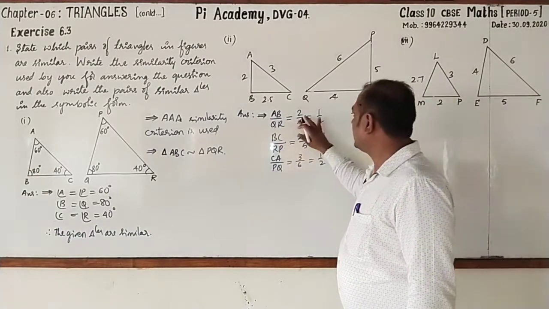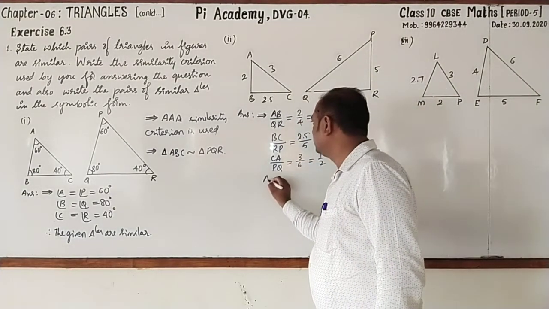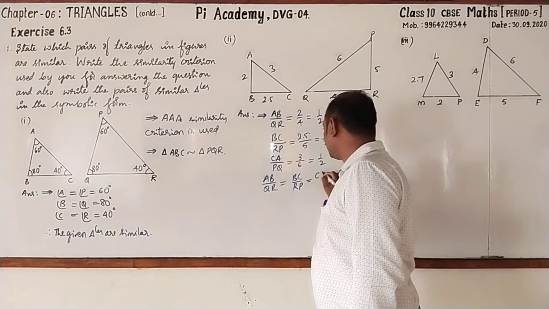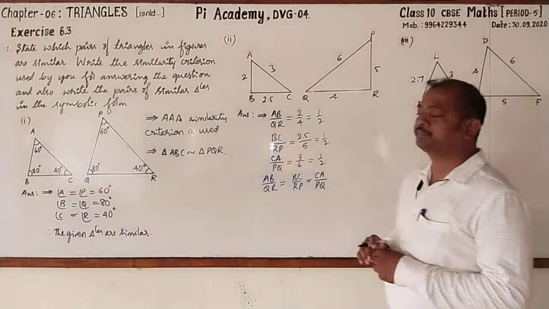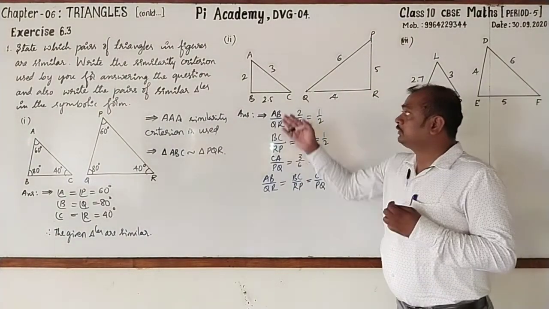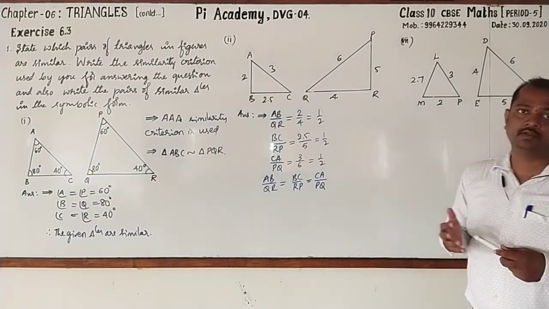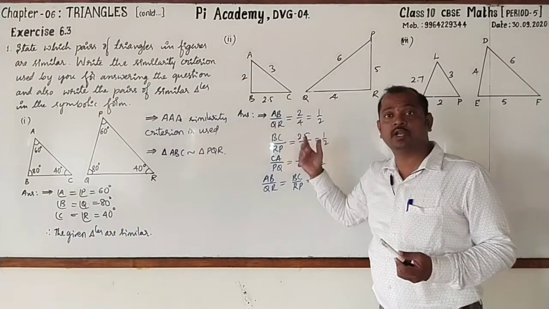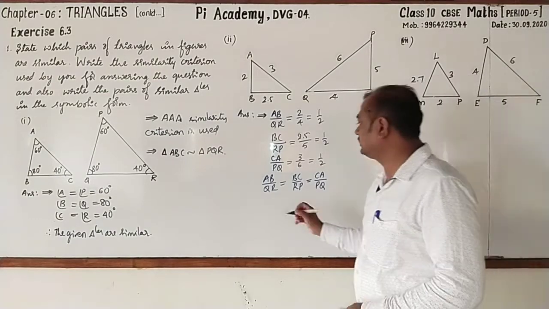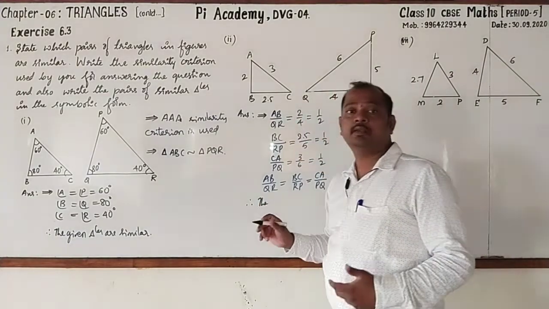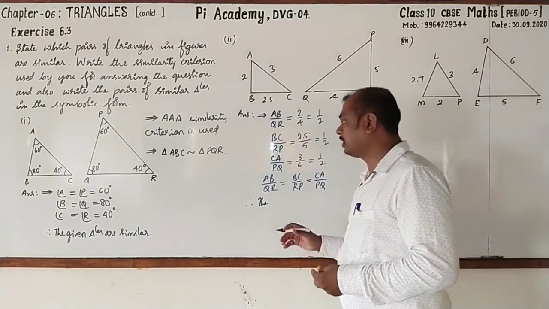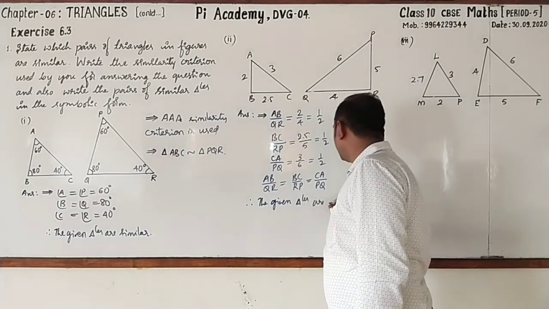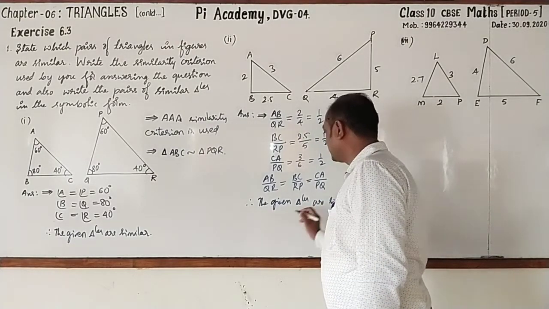Followed? Here, as all are equal to 1 by 2, we can write AB by QR is equal to BC by RP is equal to CA by PQ. Understood? If the corresponding sides of two triangles are in the same ratio, then obviously corresponding angles are equal. Hence, the two triangles are similar. Now we can write the conclusion that the given triangles are similar.